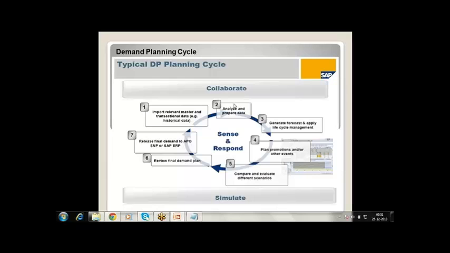Then the business users will analyze the data and make any corrections here. Then, using the SAP APO demand planning standard algorithms, we are going to generate the forecast. Once the system has generated a forecast, the sales and marketing teams are going to add a promotion value.